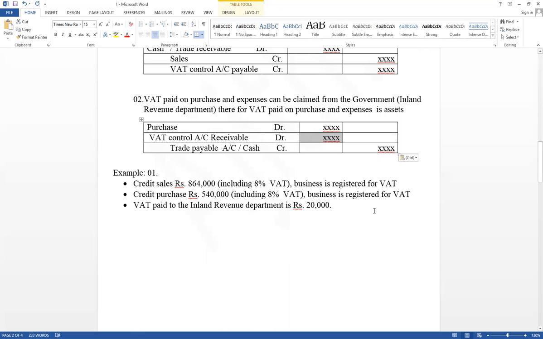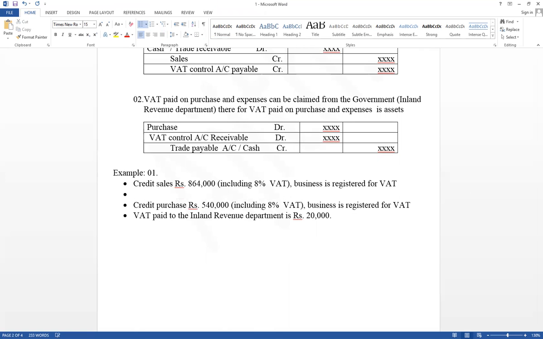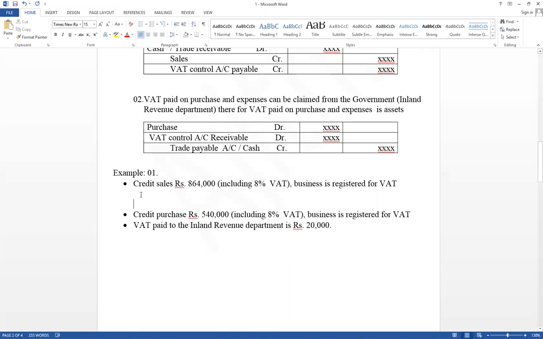Right from the beginning, recognize VAT value and sales value separately. VAT and sales value should be calculated separately. VAT is given including VAT value. Therefore, 864,000 divided by 108 into 8.